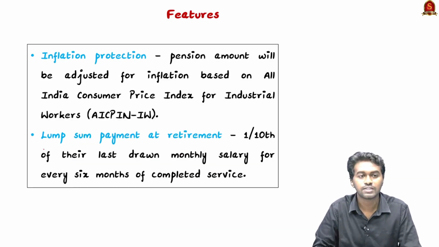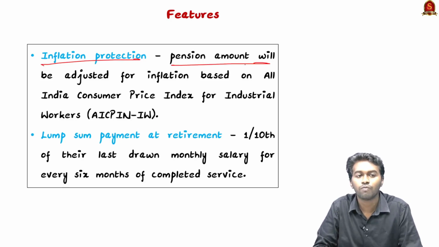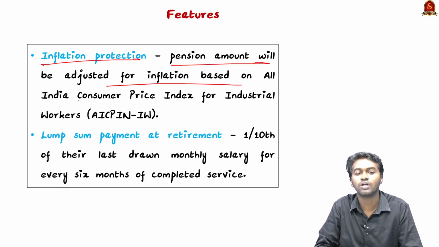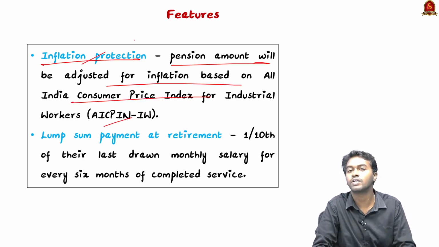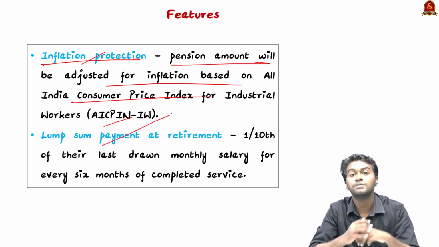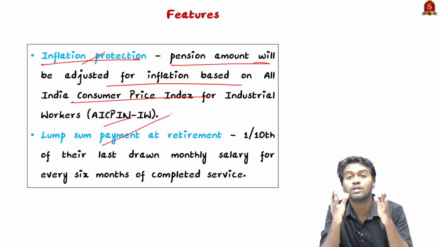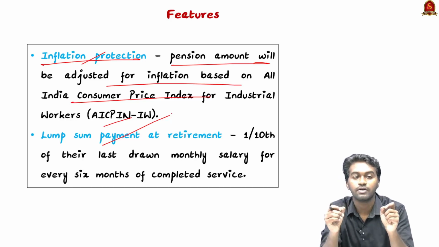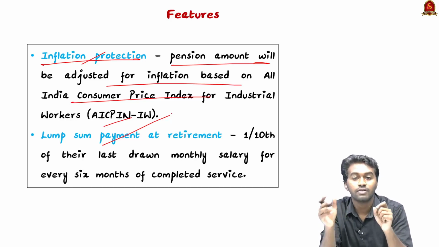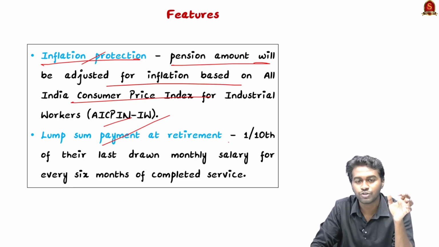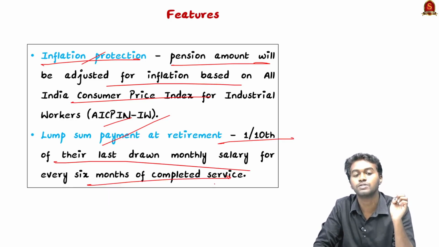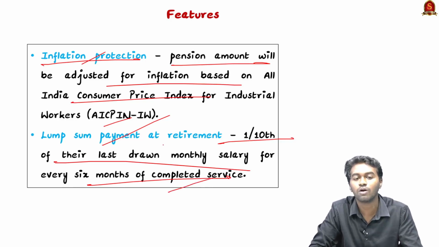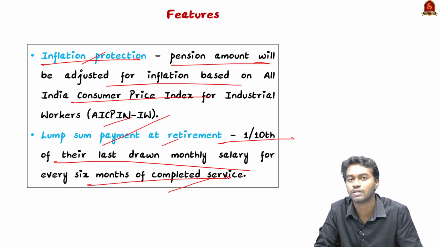The next feature is inflation protection. The pension amount will be adjusted for inflation based on the All India Consumer Price Index for industrial workers. So this will protect the retired employees from volatility in the market. And the next feature is the lump sum payment at retirement. Upon retirement, the employee will get a lump sum payment, and that will not affect their pension. It is usually 1/10 of their last drawn monthly salary for every 6 months of their completed service. And this will not affect the pension.